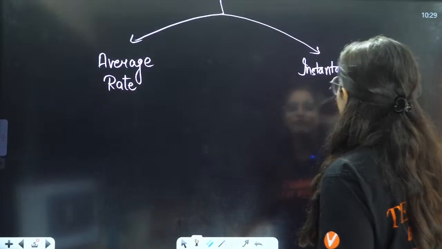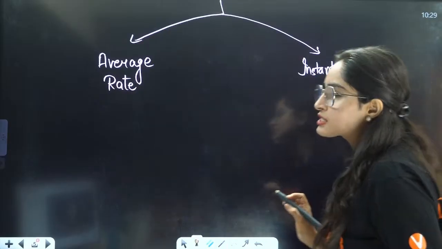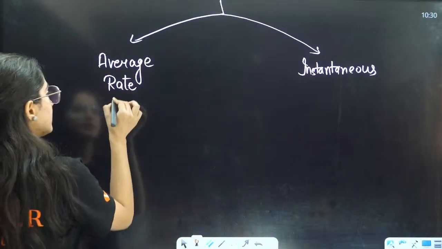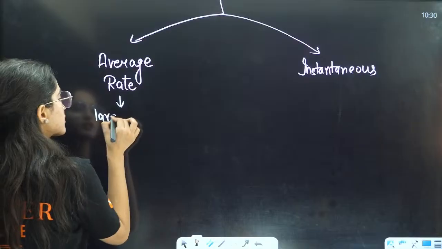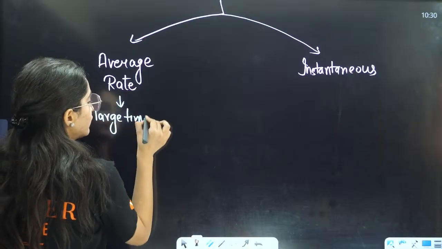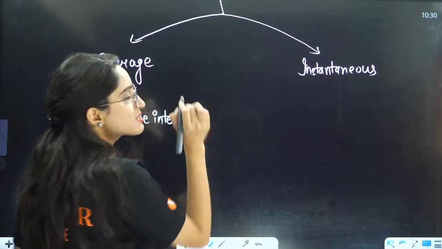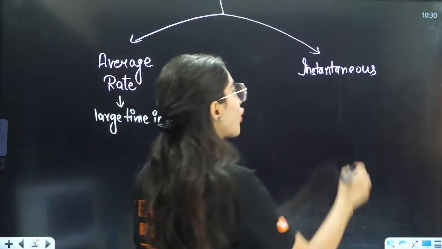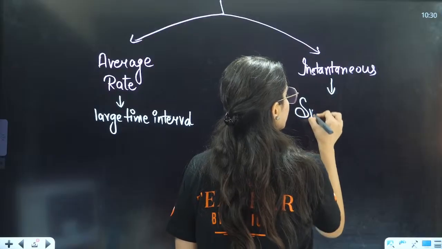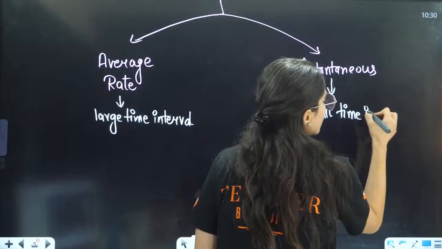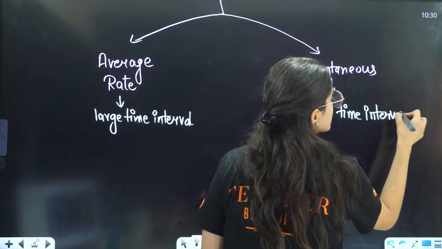You know what average rate is? Average rate is when we talk about a large time interval. What is instantaneous rate? When we talk about a small time interval, when the time interval is very small.